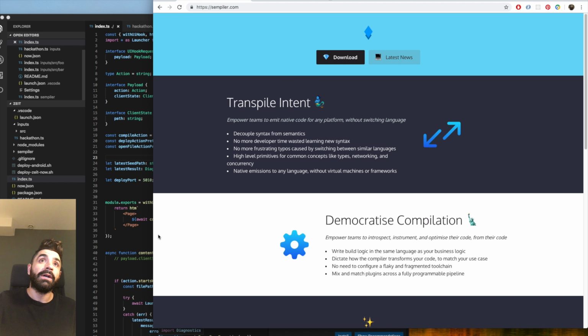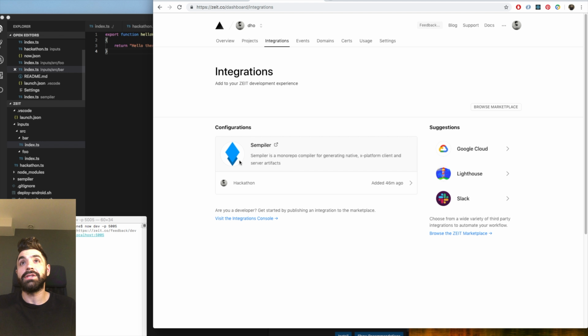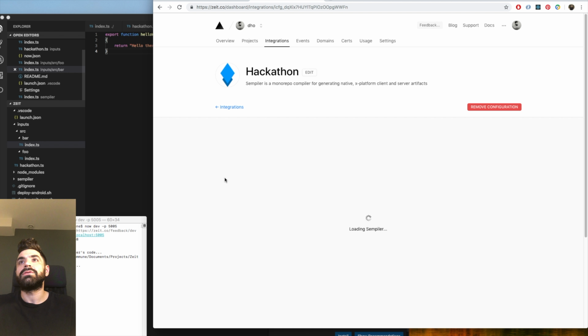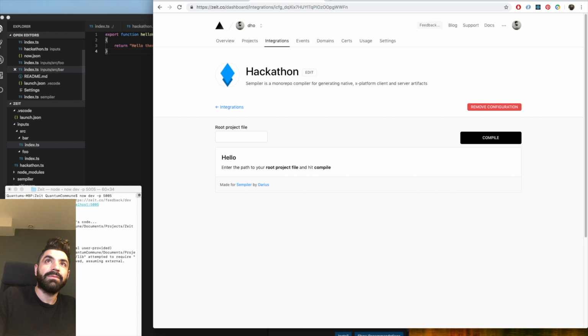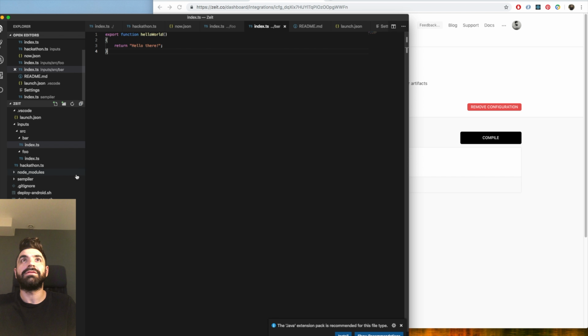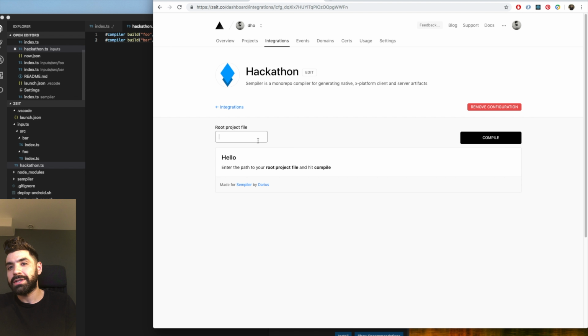Now, first of all, I have to remember to start it. I took the liberty of setting up the Sempiler integration over here. If that's all running okay, yeah, good. I'm going to move this out of the way and jump right in. When it has loaded for the first time, what we see here is it's asking for my root project file, which is that hackathon file we saw. I have handily got the path somewhere else, and I can just paste it in here like magic.